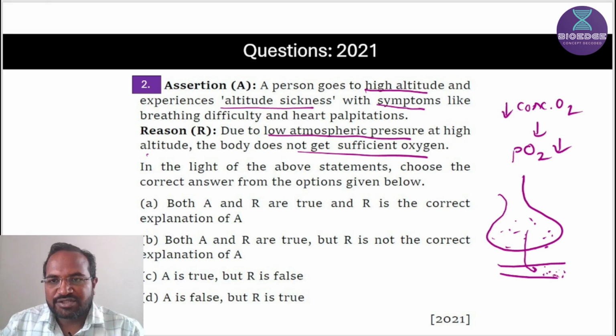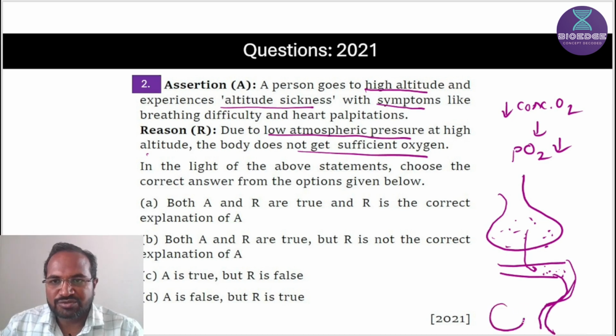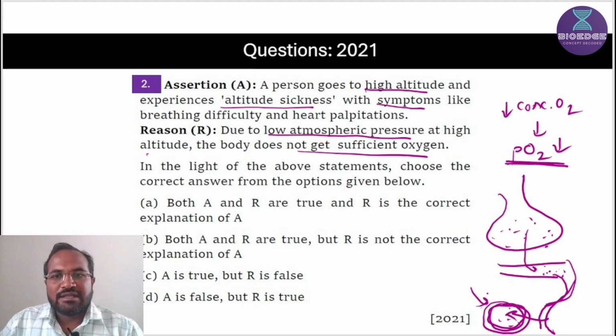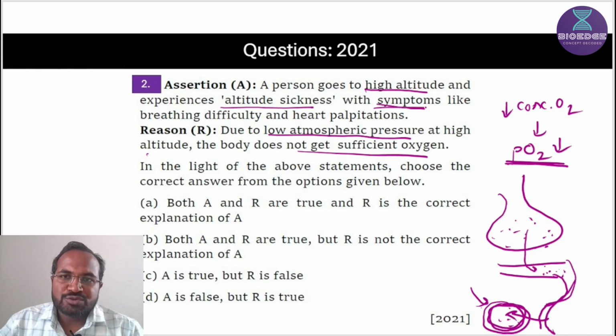And if there is less diffusion of oxygen in the blood, and this blood vessel supplies the oxygen to the tissue, then there is also less diffusion of oxygen in the tissue. So that's why the demand of tissue for oxygen is not fulfilled at a high altitude. Why? Because low atmospheric pressure results in less supply of oxygen to the tissue. That's why the body shows certain symptoms like breathing difficulty.